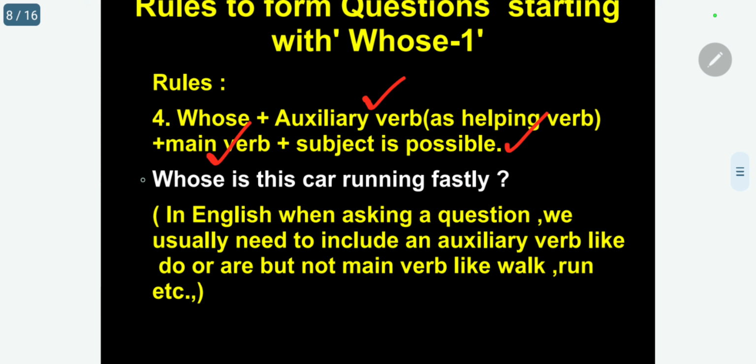In this case, you take this example, whose is this car running fastly?